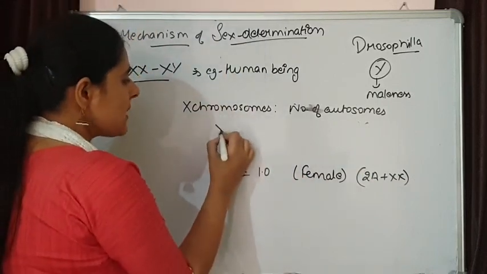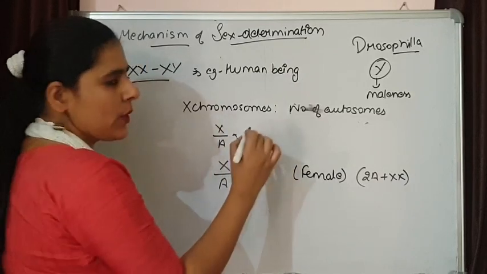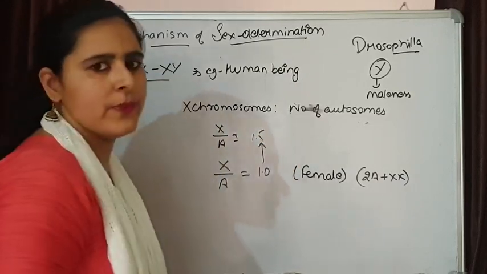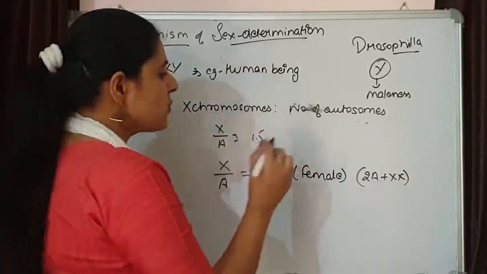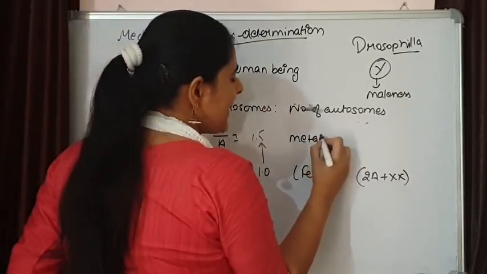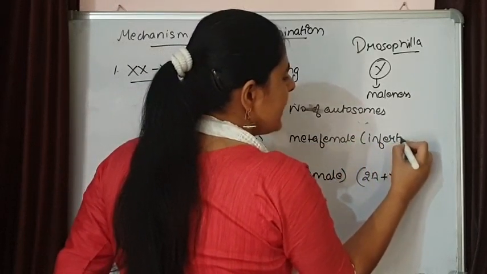If this X upon A ratio exceeds 1, suppose it is 1.5, then it is going to develop as a meta-female. Meta-female means an infertile female.